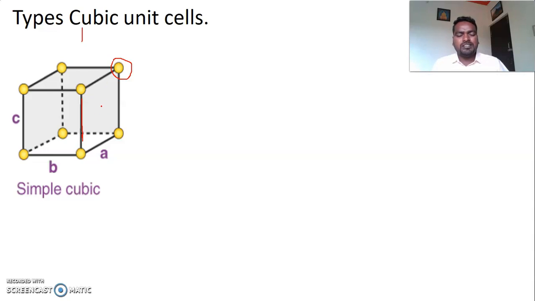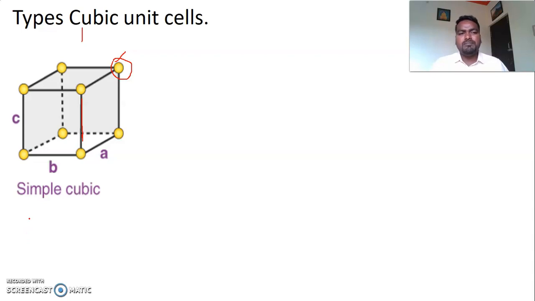So there are 6 faces in a cube, and this is the body center. So that is corner, edge, face. These are the different locations of a cubic unit cell. Based on the position of lattice points located at different parts of a crystal, we are going to classify the unit cell into 4 different types.